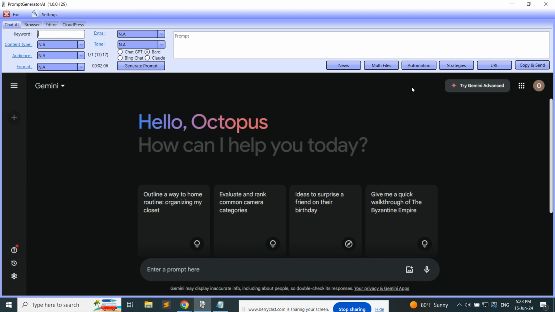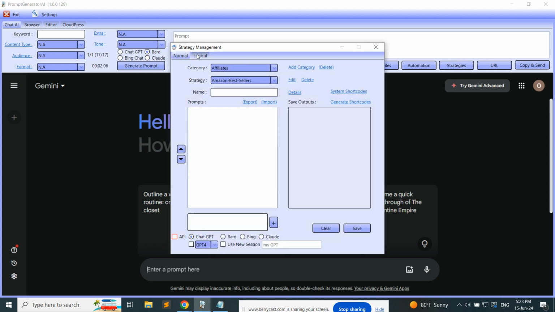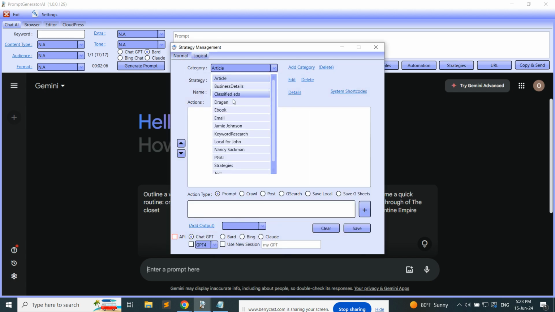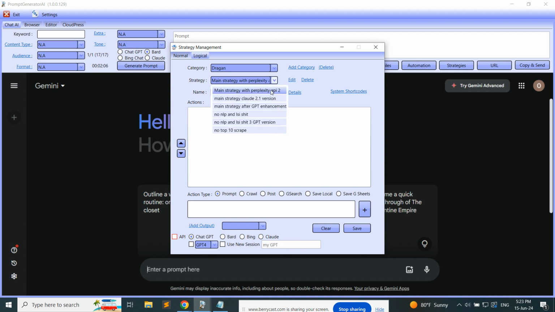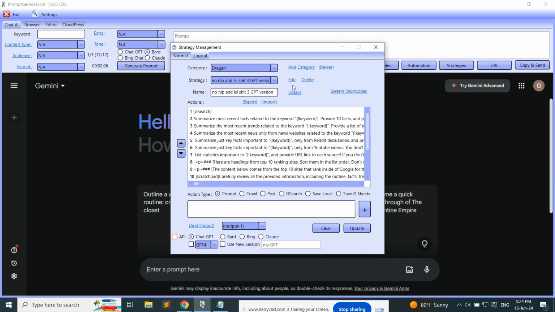And let me show you at the end, I don't want to keep you anymore, let me show you my strategy. So this is the strategy which I was using, so you can get the idea how everything is done. Sorry about this, it's just the name which I'm using. So this is, like you see, a 17 step strategy. So first I'm doing G search, or you can do the crawl function as well. But I'm doing G search.